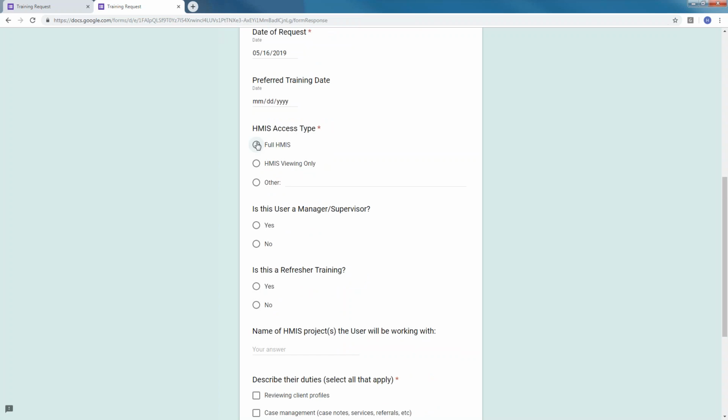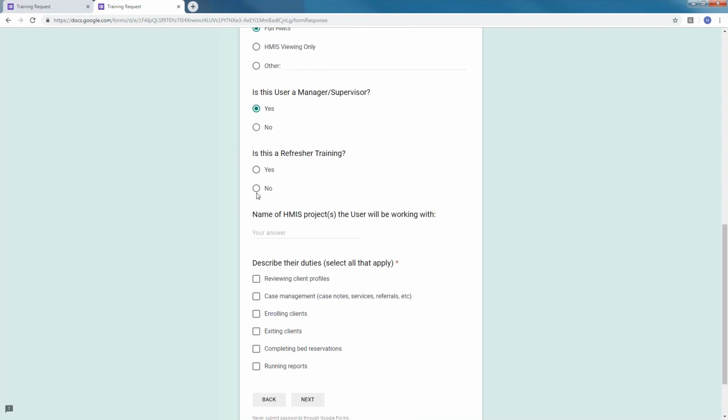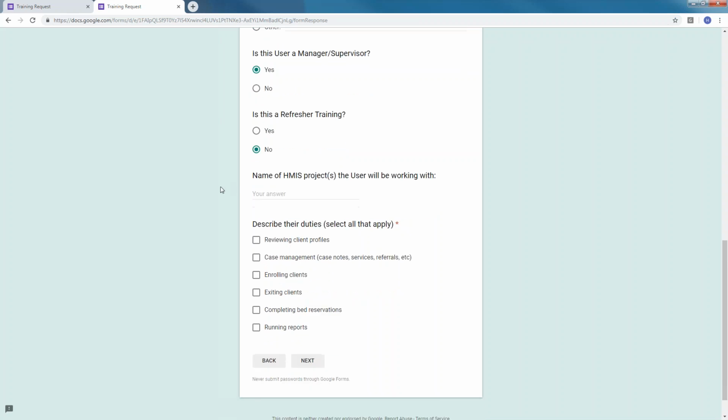Next one will be the access type, whether they need the full HMIS access or the limited access to viewing only. Whether or not they are a manager or supervisor, and if this is going to be a refresher training for them. Refresher training is for someone who has previously had HMIS access. Typically, it's if they change roles, if they change departments or organizations, or if their account was expired due to inactivity, then they would attend a refresher training.